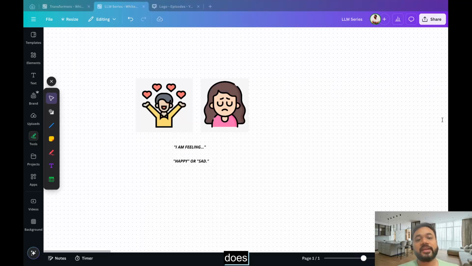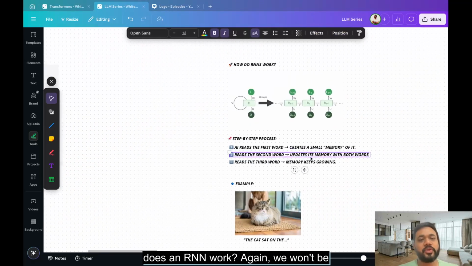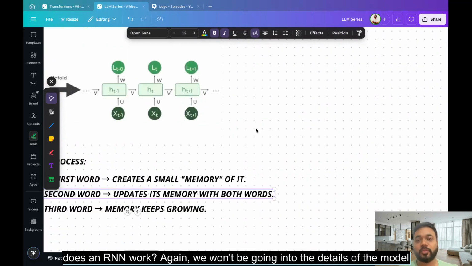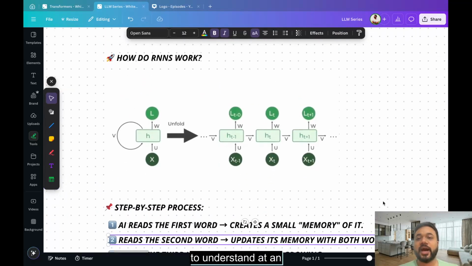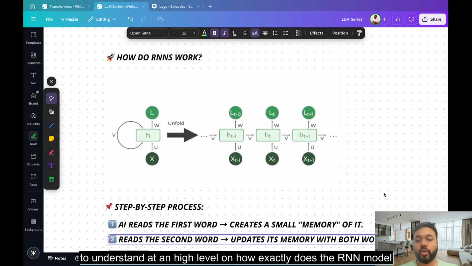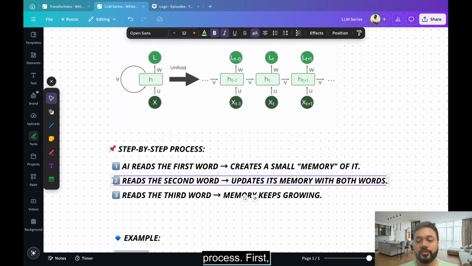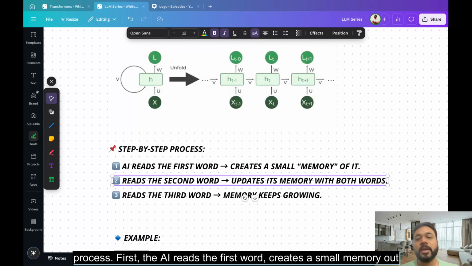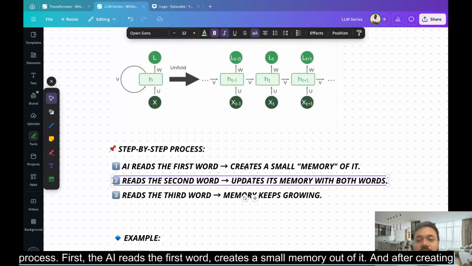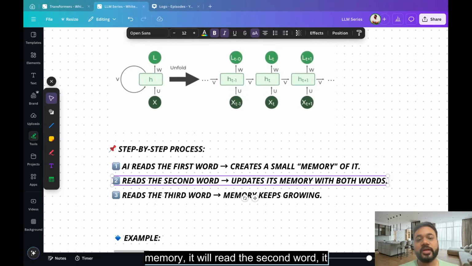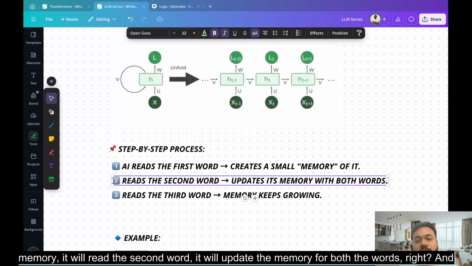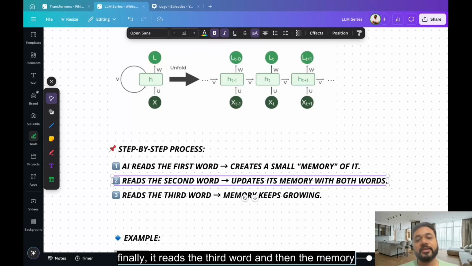Now, how exactly does an RNN work? Again, we won't be going into the details of the model architecture, but we'll try to understand at a high level how the RNN model works, right? So here's the step-by-step process. First, the AI reads the first word and creates a small memory out of it. Then it reads the second word and updates the memory for both words, right? And then finally, it reads the third word, and the memory keeps on growing.